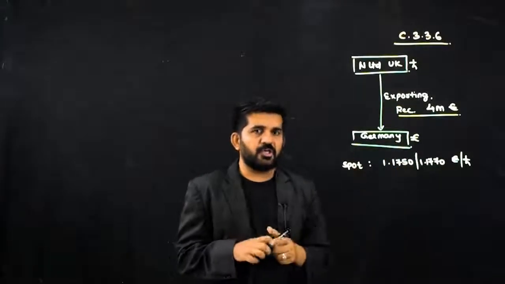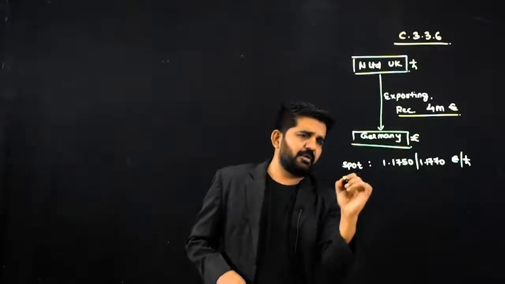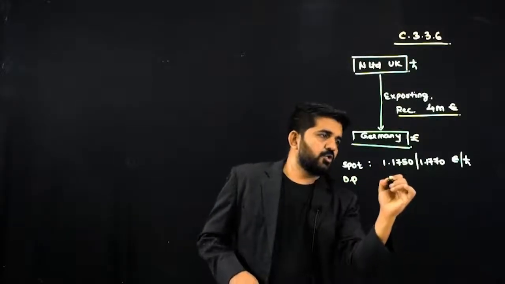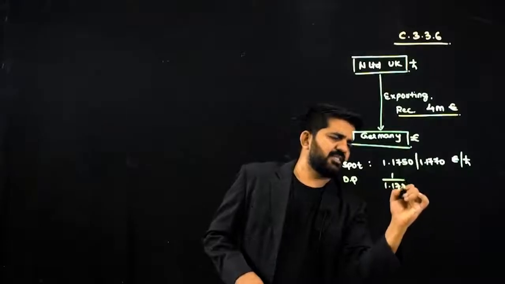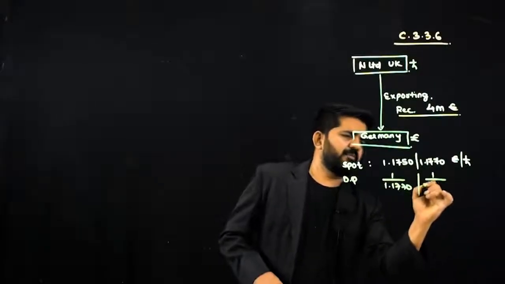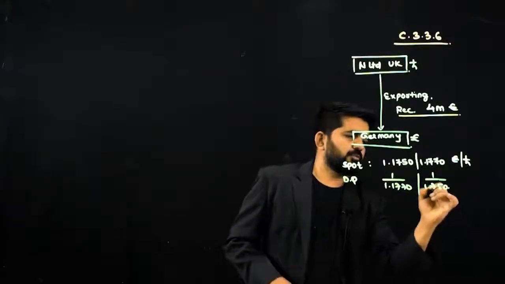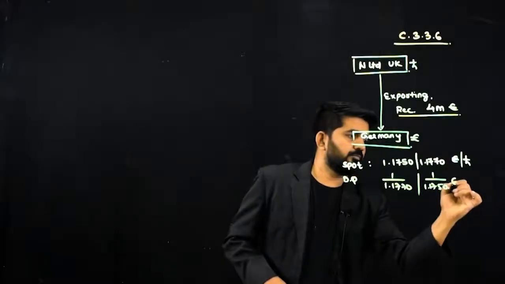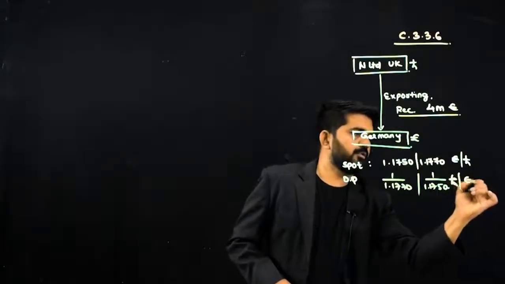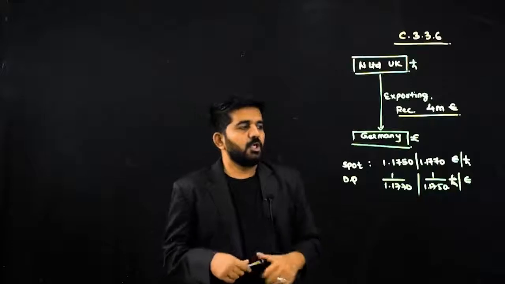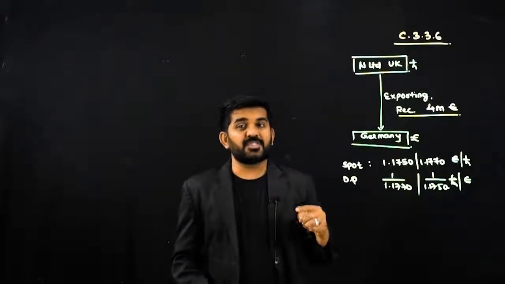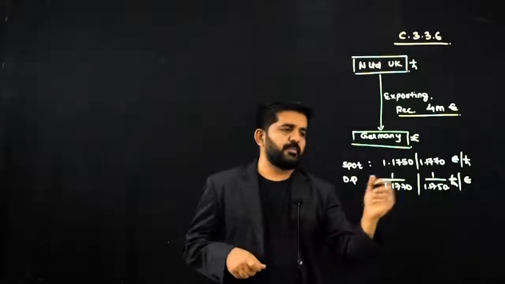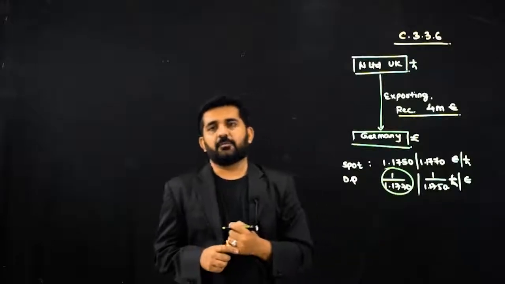I'll first convert it into a direct quote. So it will be 1 divided by 1.1770, 1 divided by 1.1750. It is pound per euro. So this has been converted. Now I am going to sell. Sell means the bid rate will be used, which means ultimately it will be this rate.